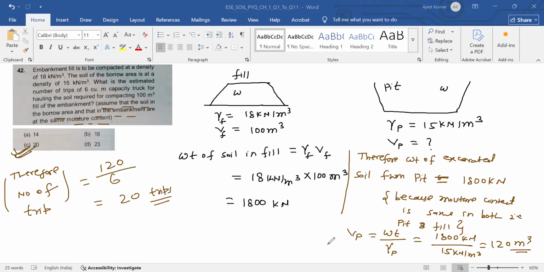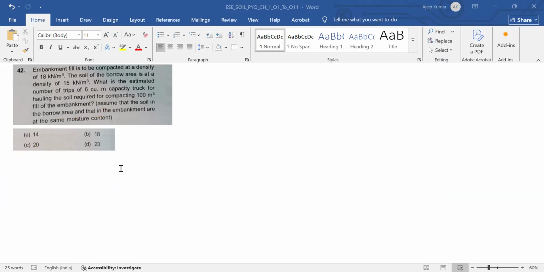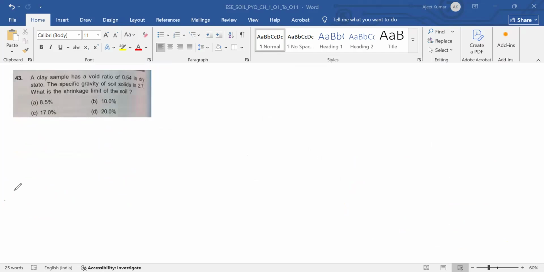Okay, now next question is question number 43. What is question number 43? A clay sample has a void ratio of 0.54 in dry state. So e is equal to 0.54 in dry state. The specific gravity of soil is Gs equal to 2.7. What is the shrinkage limit of soil?